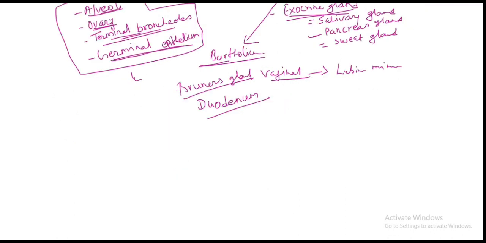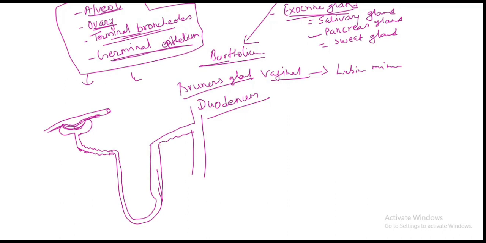Something interesting about the simple cuboidal: this is also found in the kidney. This is the nephron, the general structure of the nephron.